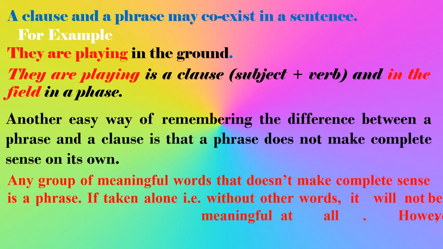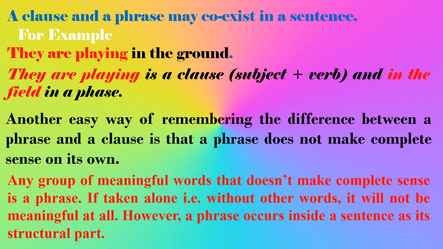Any group of meaningful words that doesn't make complete sense is a phrase. If taken alone, that is, without other words, it will not be meaningful at all. However, a phrase occurs inside a sentence as its structural part.